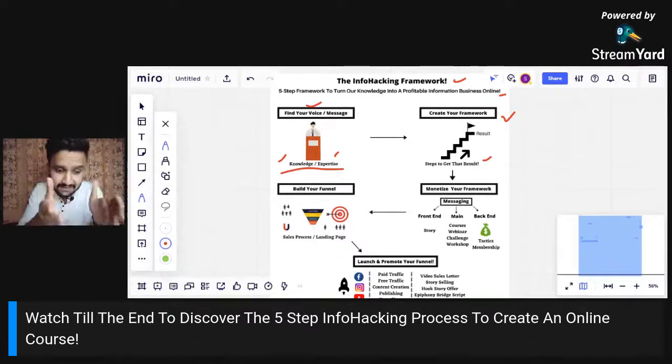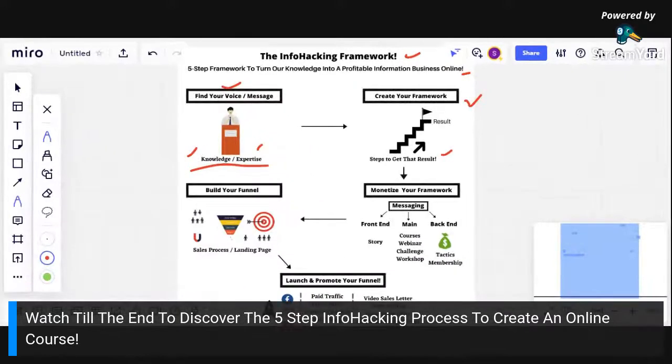Now the result of this particular framework is to create our own course. In the same way, you should be selecting one result from your knowledge, your skill, your passion, your mess, whatever that may be, from your experience, and you should be creating something like this, a step-by-step framework, a 5-step, 3-step, 7-step, that's up to you. So that is going to be step number 2, to create a framework.